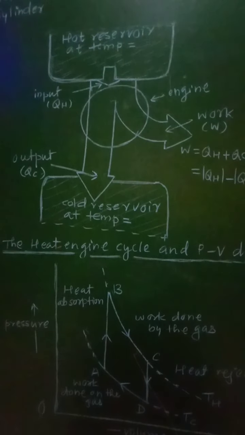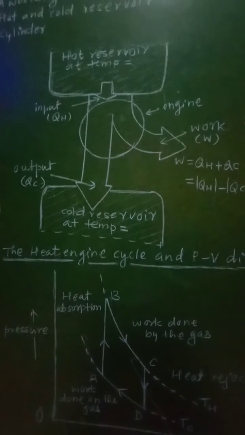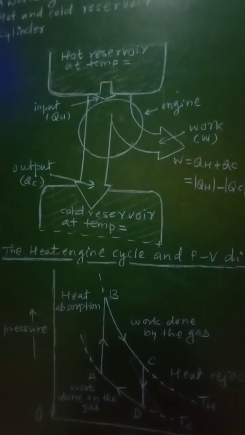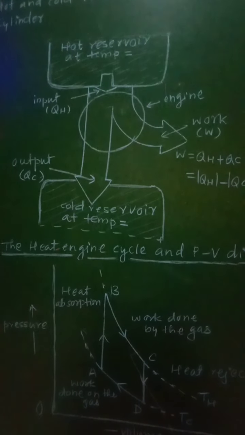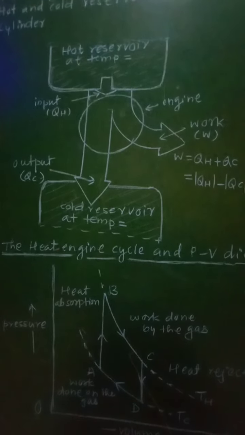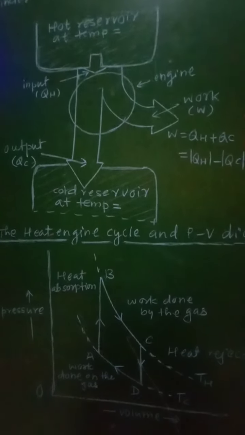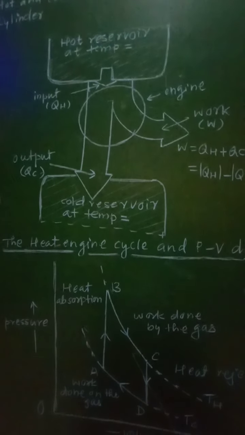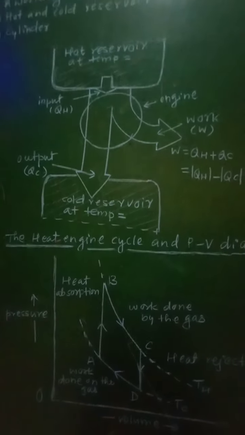The number of cycles are repeated when a heat engine is operating. Then the quantities QH and QC represent the amount of heat absorbed, that is positive, and the heat rejected, that is negative, during one cycle of operation of that heat engine.